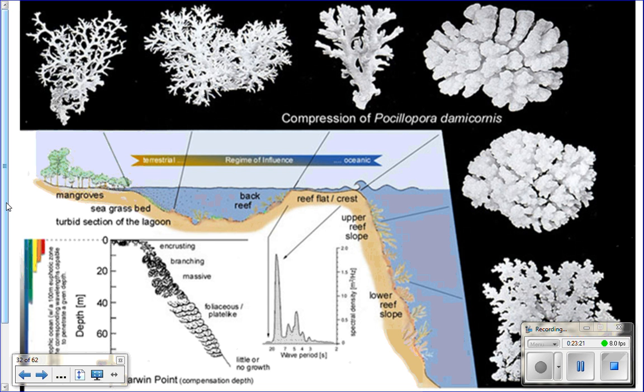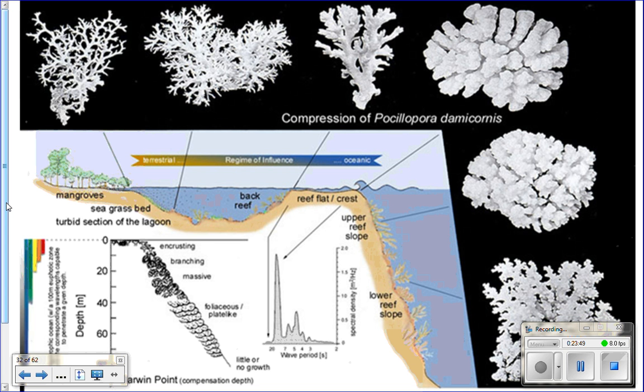On the fore reef slope, you also have different zones or areas where different kinds of coral will grow. Up at the top, near the reef crest, you'll get the encrusting corals, the corals that grow over things, mostly because they can withstand more of the pounding from the waves. So you find a lot of encrusting corals at the top.